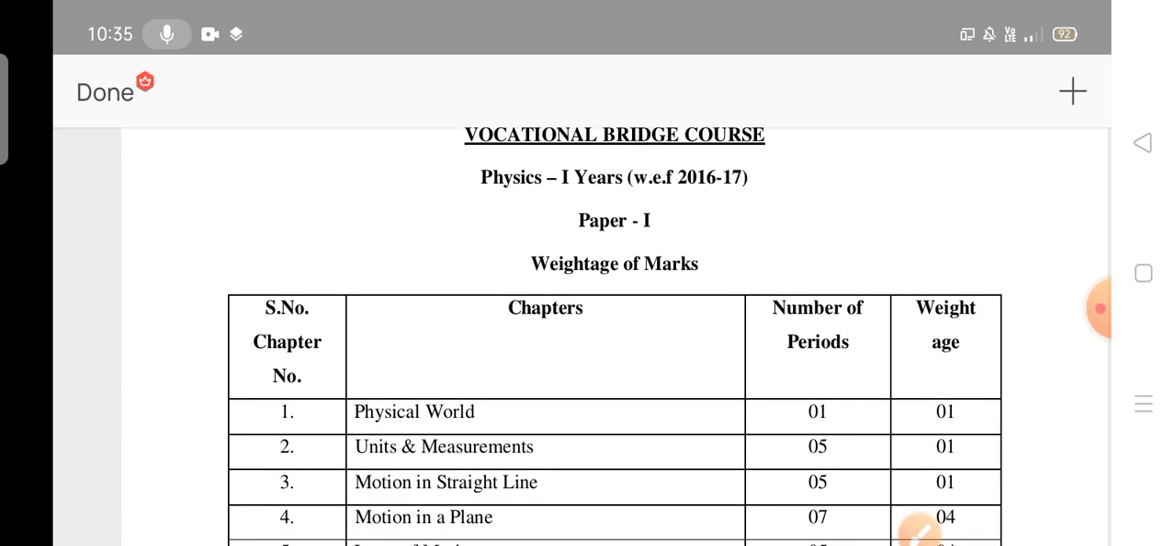Bridge course students, you may have 25 marks for each paper. You may have mathematics, I don't know about that, but botany and zoology, these two papers come under biological sciences. Each paper has part one and part two. Part one is 25 marks, part two is 25 marks. The maximum marks for each paper is 25 marks.